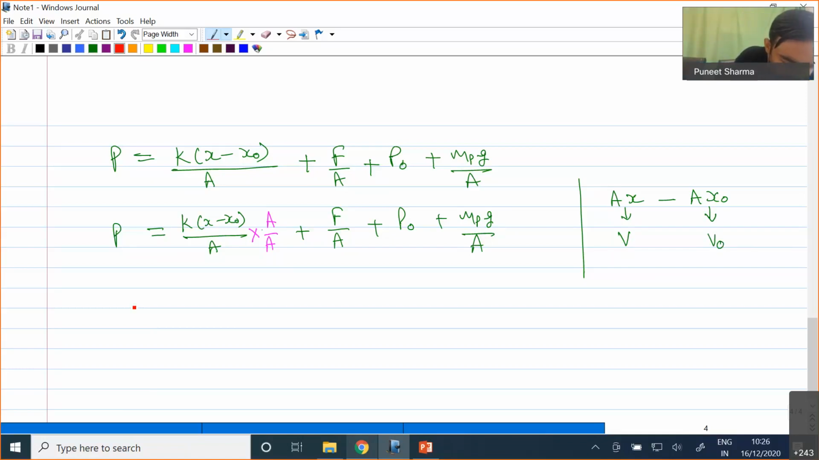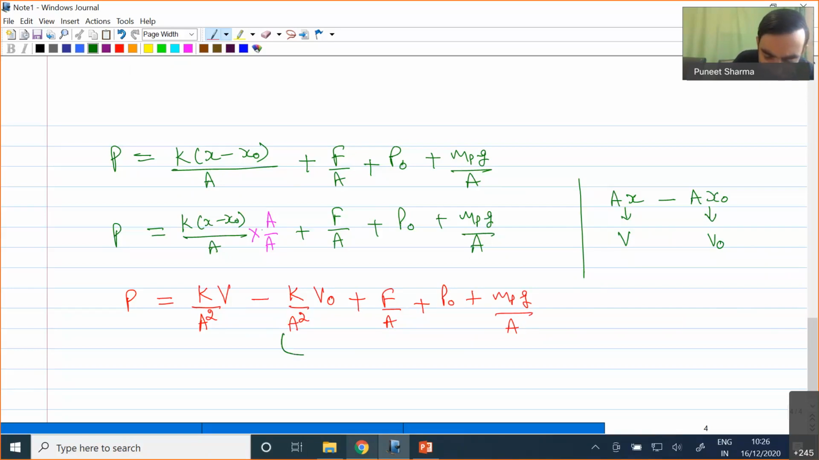Okay, so now I can write this equation as P equal to K divided by, in the denominator, A into A, which becomes A square, and in the numerator A into x I will write as V. So it means K by A square into V minus K by A square into V naught plus F by A plus P naught plus Mp g divided by A. Now if you carefully see this equation, you will find that all these terms are nothing but constant, because spring stiffness, volume at which it is neutral, area of the piston, the constant force acting on the piston externally, surrounding pressure, and mass of piston are all constants.